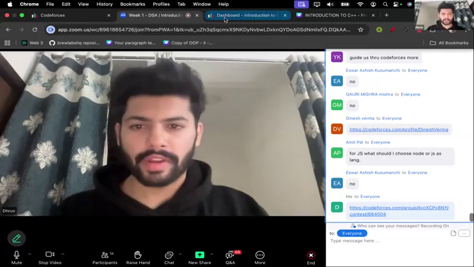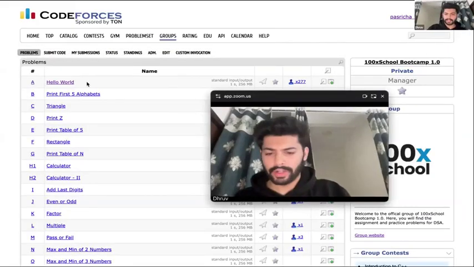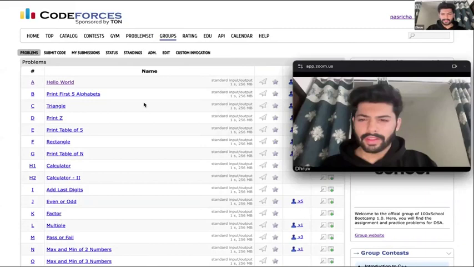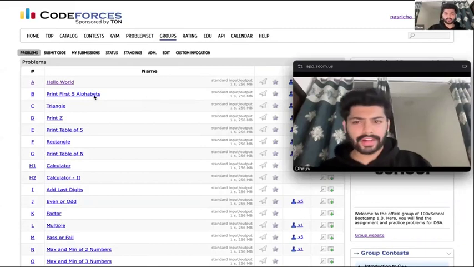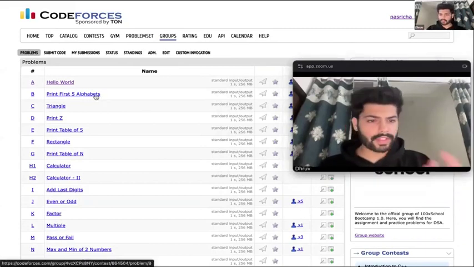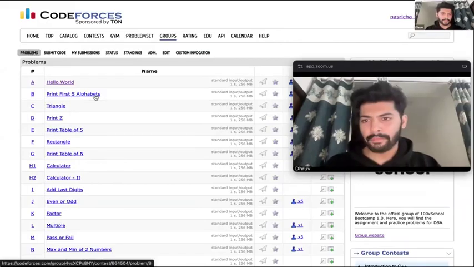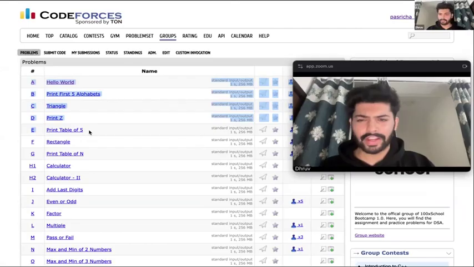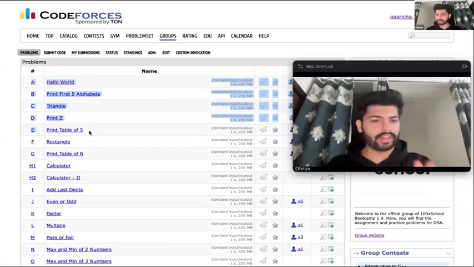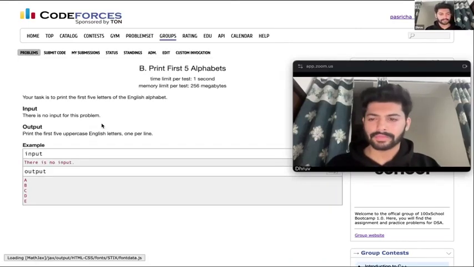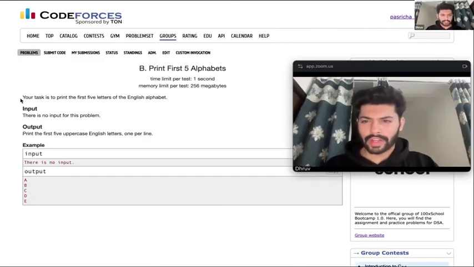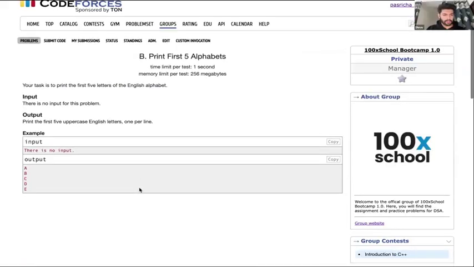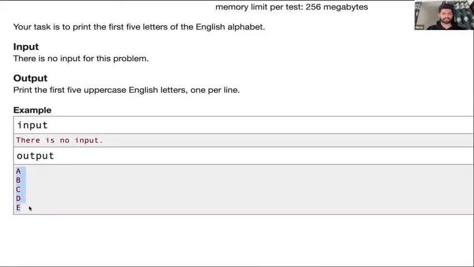ठीक है. So we have solved our first problem, that is hello world. ठीक है, great. Now the next problems, maybe you can try on your own in the homework. The next question is print first 5 alphabets. First 5 are very simple. You don't even need input in that. In this, your task is to print the first 5 letters of the English alphabet: A, B, C, D, E. Fairly simple, guys.